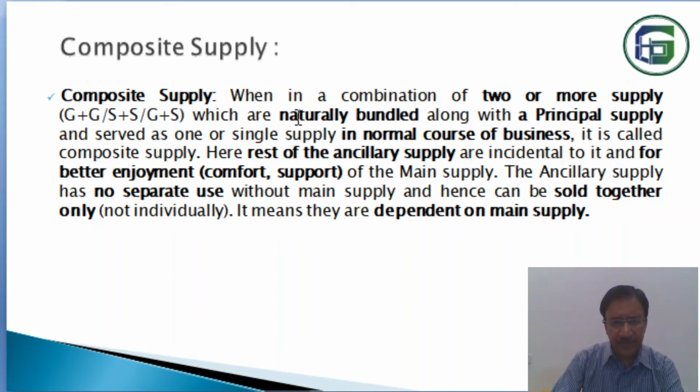Note the conditions: first, two or more supplies are given together and naturally bundled; second, there is one principal or main supply; and third, it must be in the normal course of business. Also, an ancillary supply cannot be separately used or individually supplied.